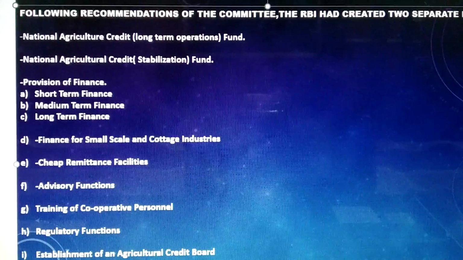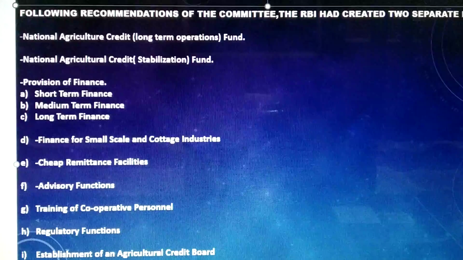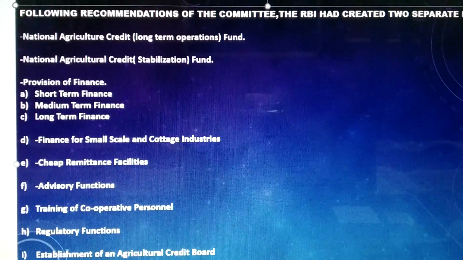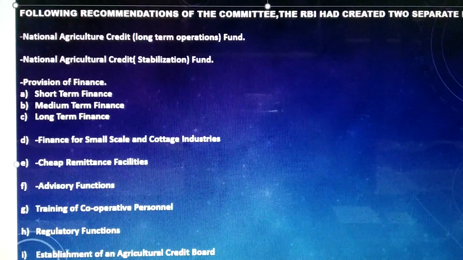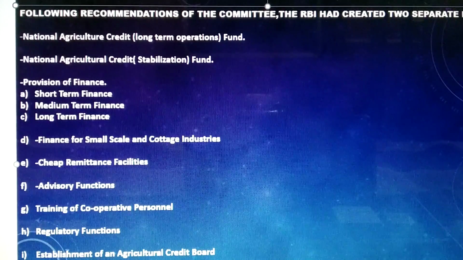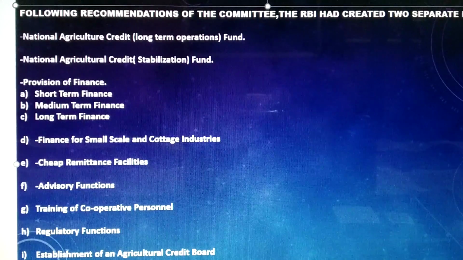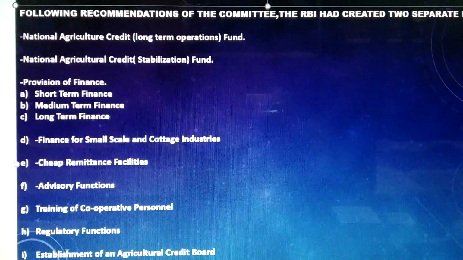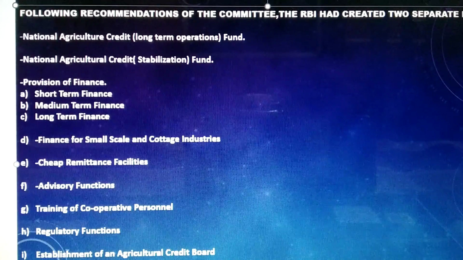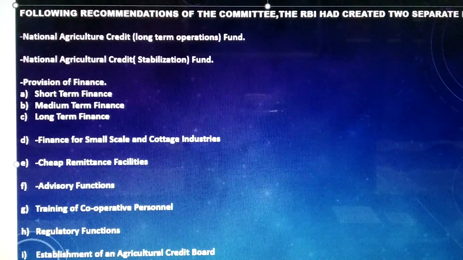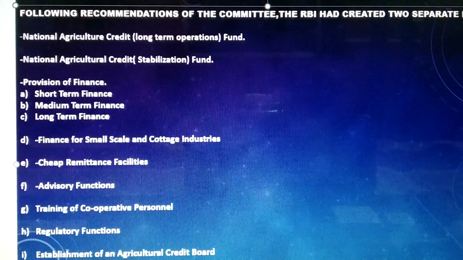Then this contribution was raised gradually to the level of rupees 15 crores in 1966-67, and later it was brought down to the level of rupees 12 crores annually for each of the years 1967-68 and 1968-69.